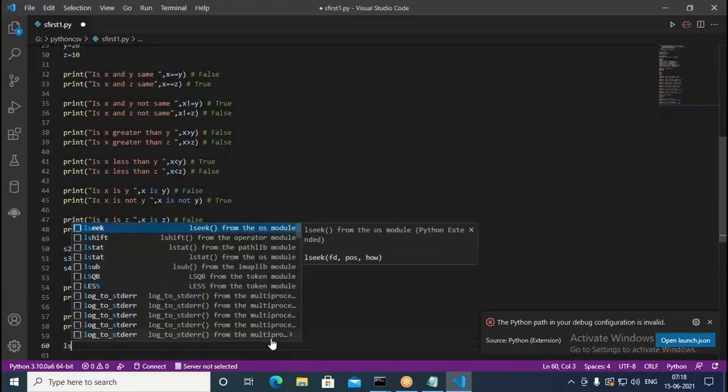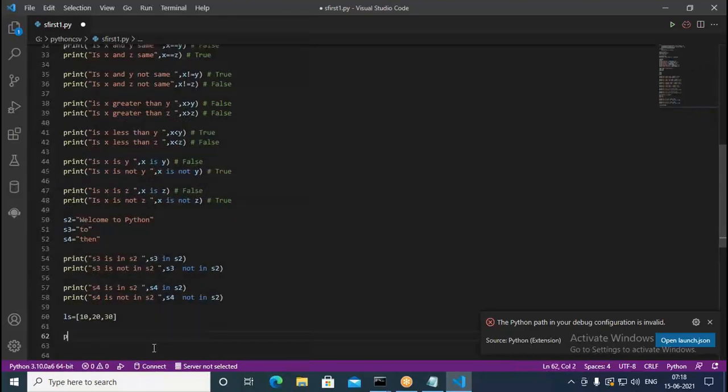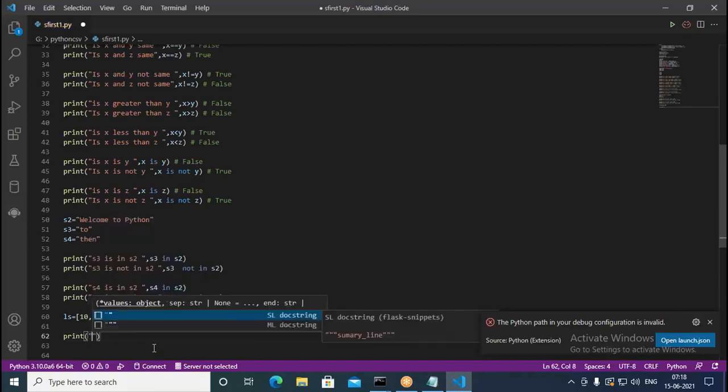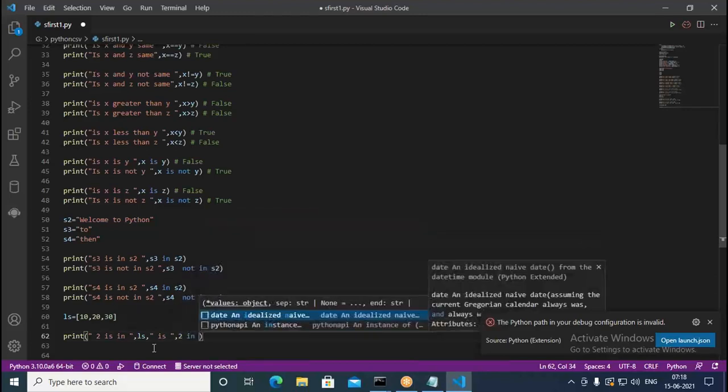I put something like lst equal to 10, 20, 30. Then I print: 2 is in lst, followed by a comma, then 2 in lst.